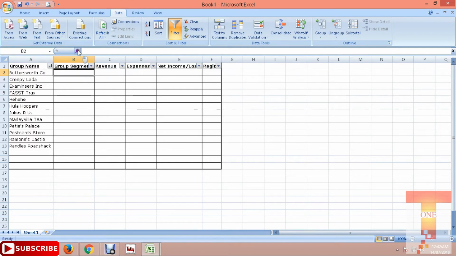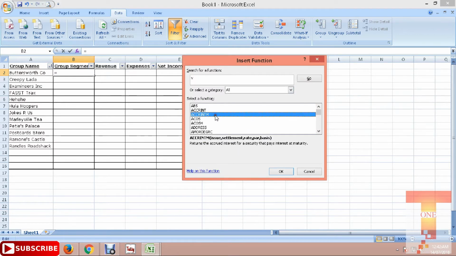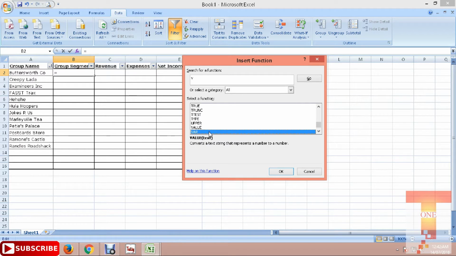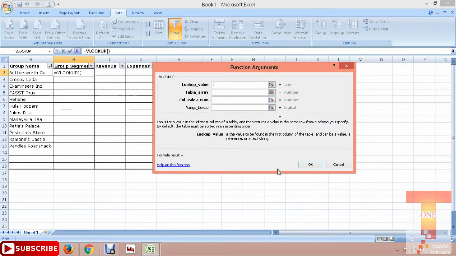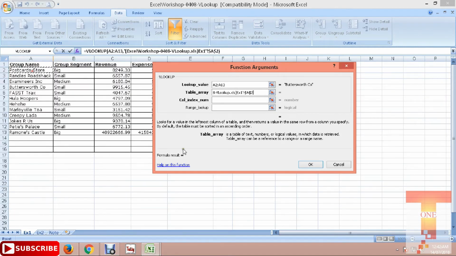I will just go to the formula bar, then search for VLookup, click OK, select this group name, then come to table array. Then I will go to the main sheet, select group, then what I want the details to be filled out is group segment, the first one.